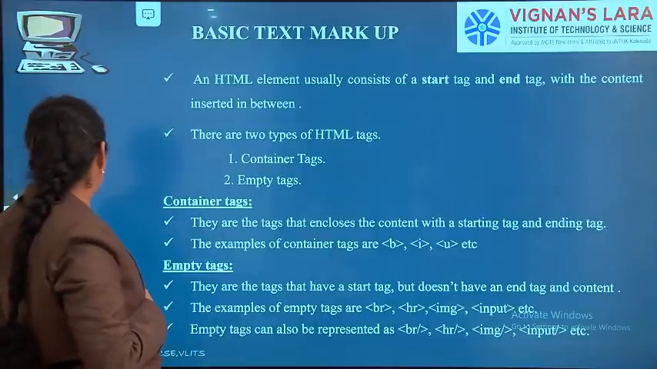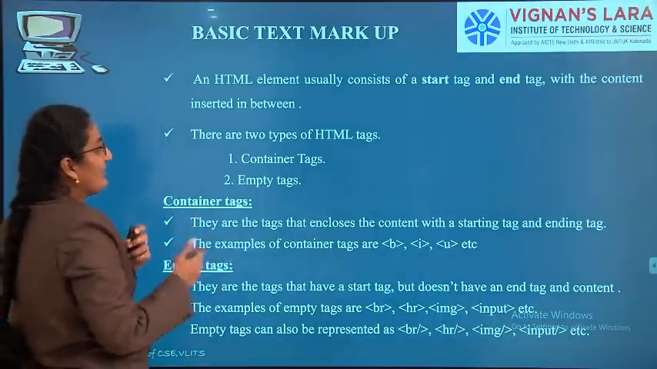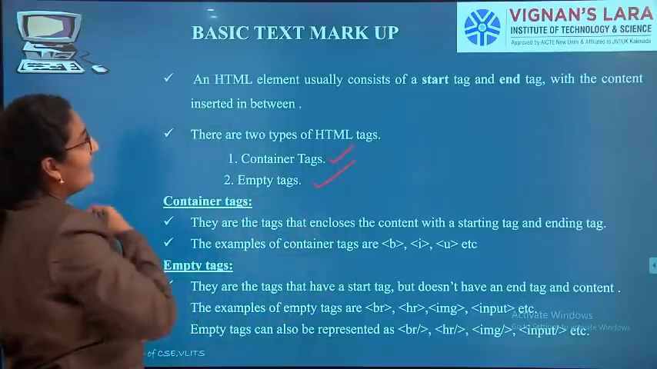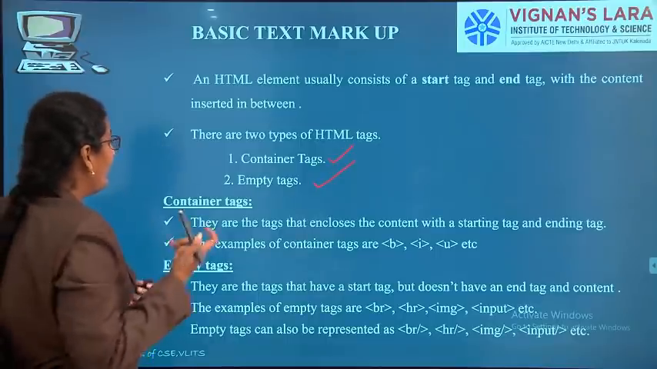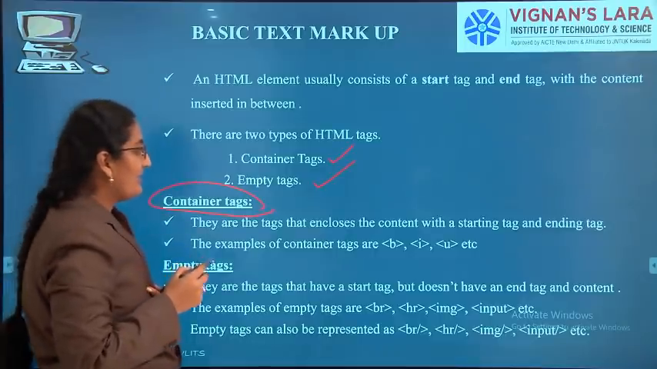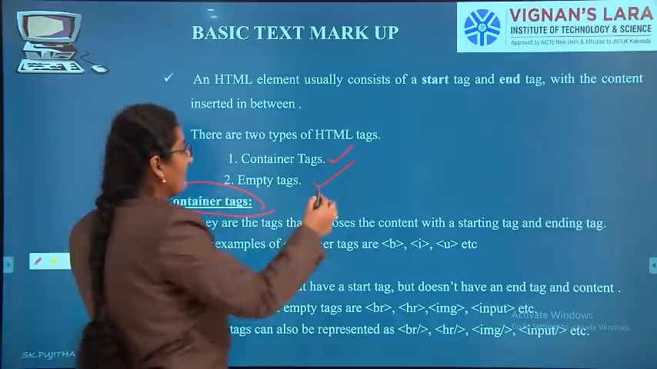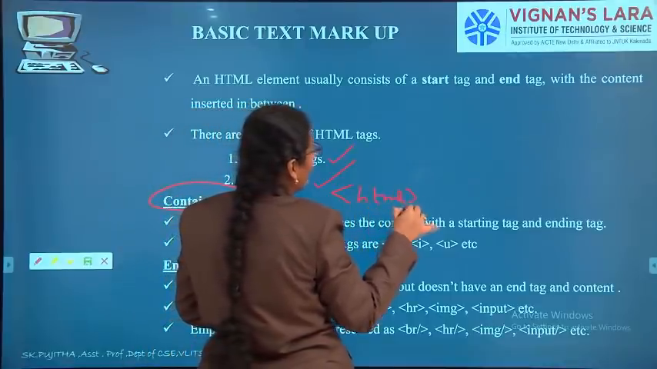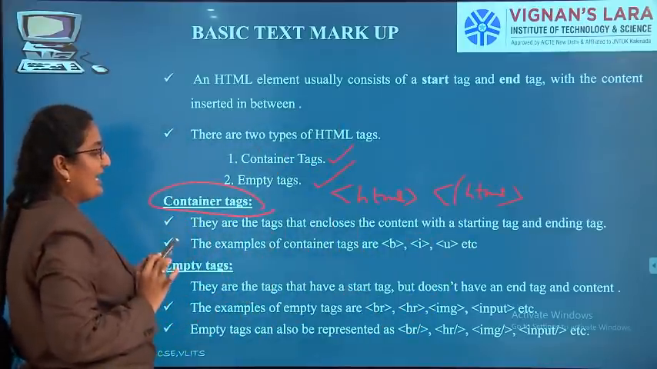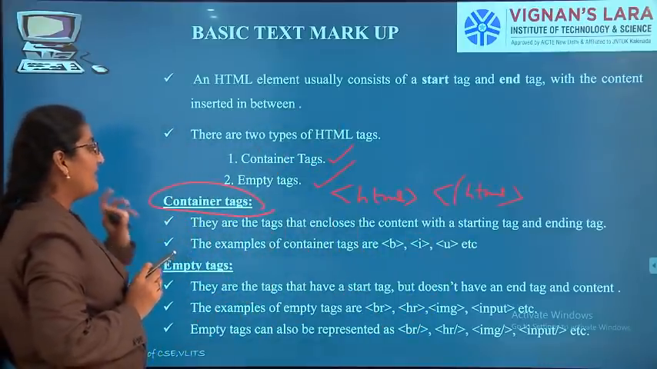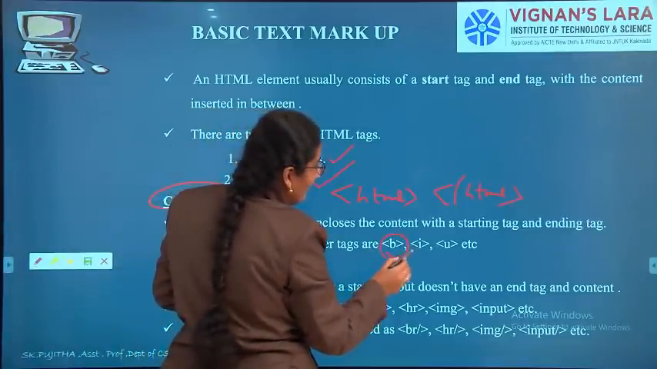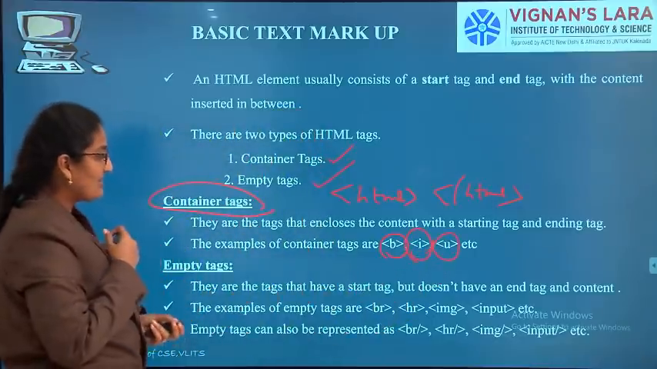If we want to discuss HTML tags, there are two types: container tag and empty tag. What is a container tag? A container tag has a starting tag and an ending tag, like HTML starting and HTML ending. A tag which has both a starting and an ending tag is a container tag. Examples: B, I, U. I'll tell you what these tags do also.